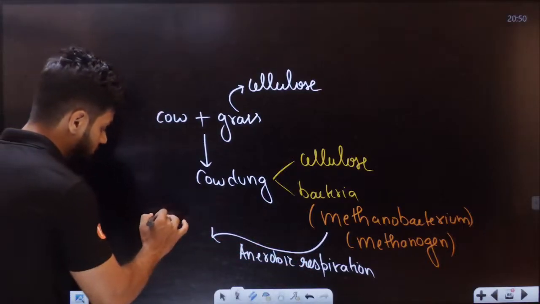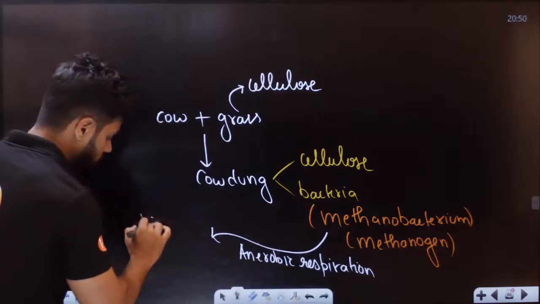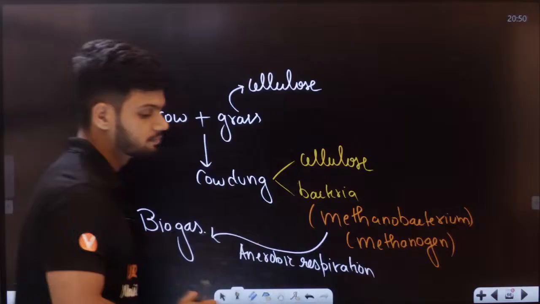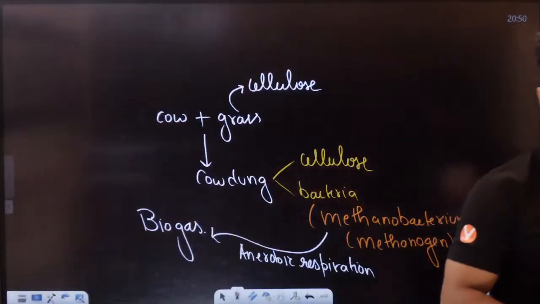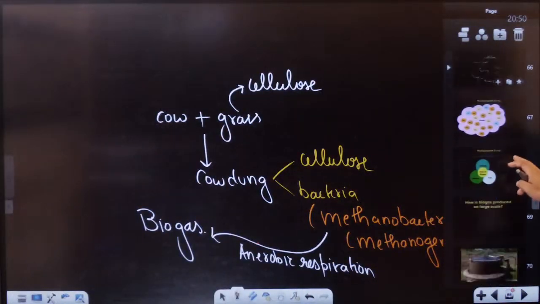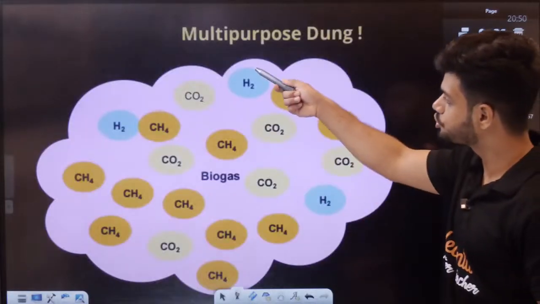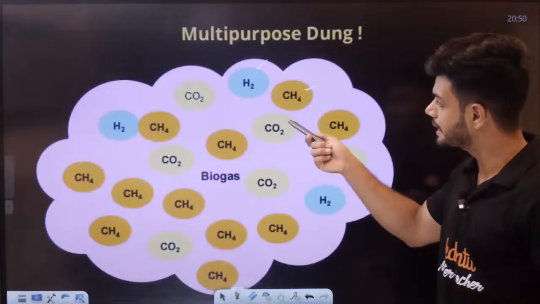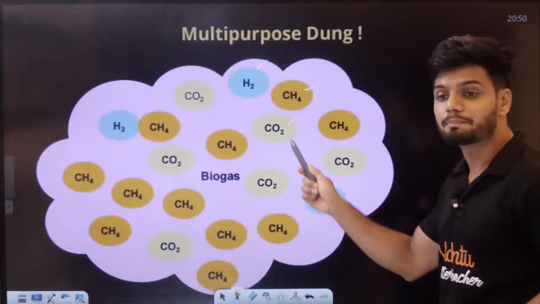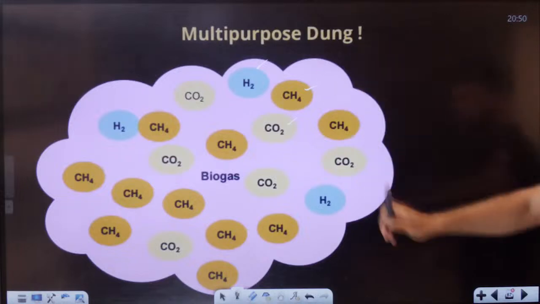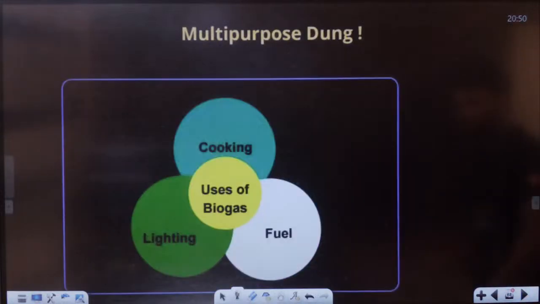We get the biogas. Students, see, biogas. What does biogas have? Biogas has hydrogen, it has methane, it has CO2. All of them are part of your biogas. Hydrogen sulfide, hydrogen, methane and CO2. You can use it for lighting, cooking and fuel also.